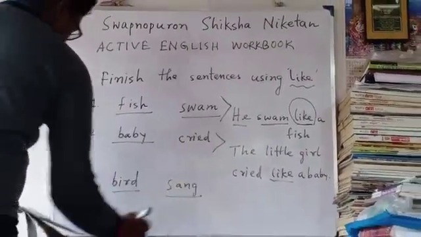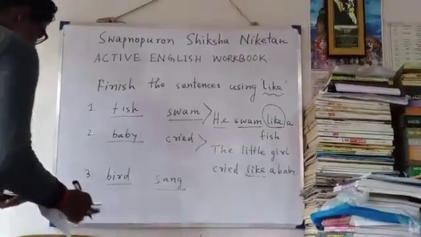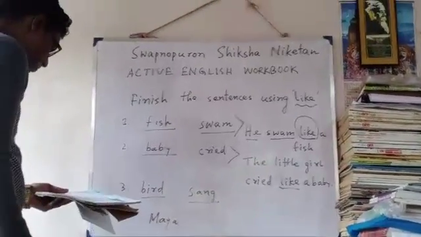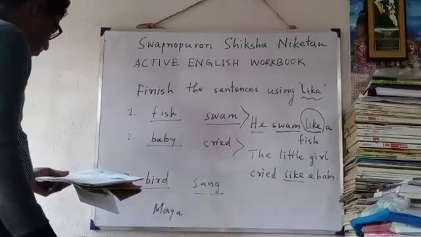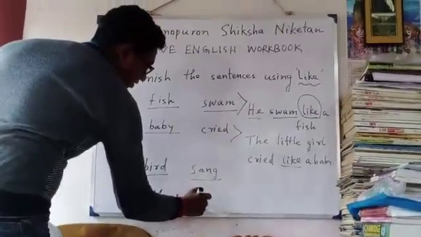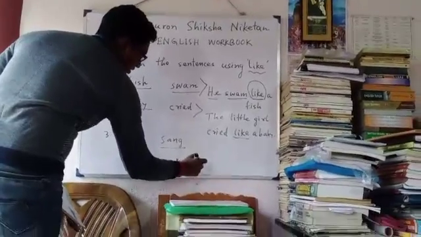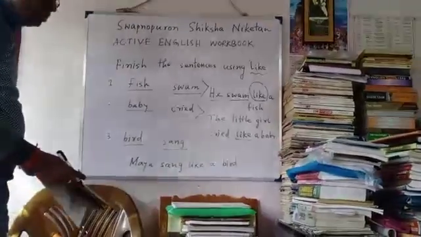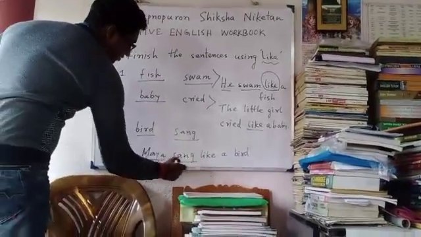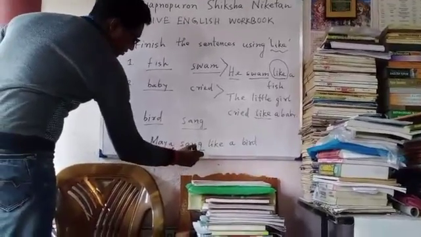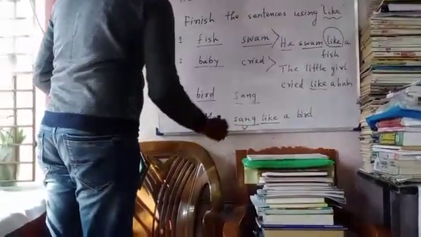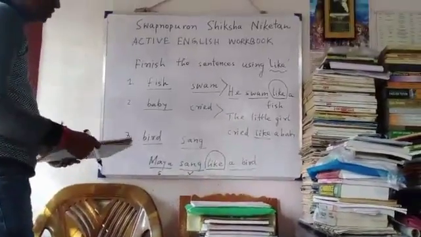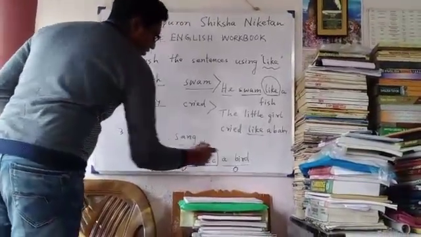Okay. So the sentence starts with Maya. So Maya sang, Maya then sang, use like a bird. Maya একটা পাখির মতোই গান করেছিল. So this is subject, this is verb, and this is adverb. So we are using like, and this is also the object. Okay, or other words. Clear?